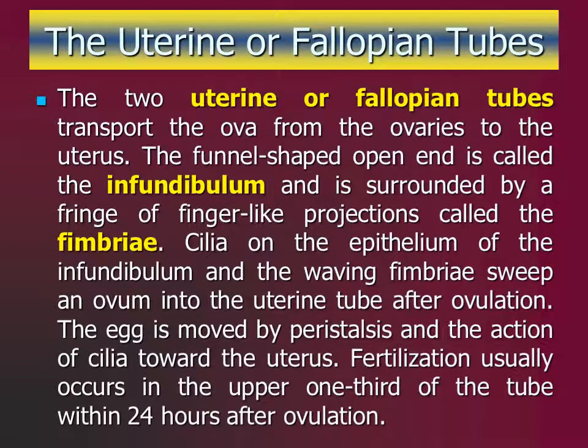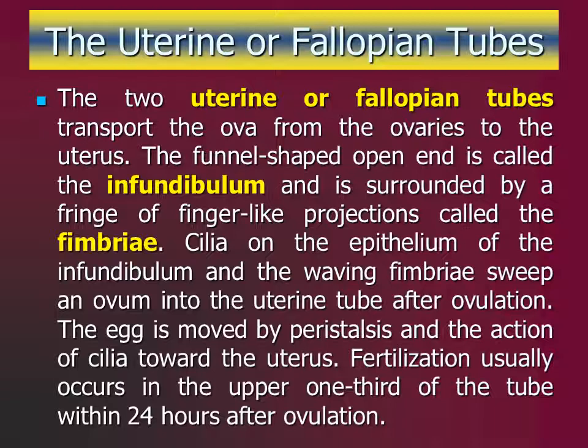The female body contains two uterine or fallopian tubes that transport the ova from the ovaries to the uterus. There is a funnel-shaped open end to each tube called the infundibulum. This lies close to an ovary but does not attach to it. The infundibulum is surrounded by a fringe of finger-like projections called the fimbriae that partially surround an ovary.